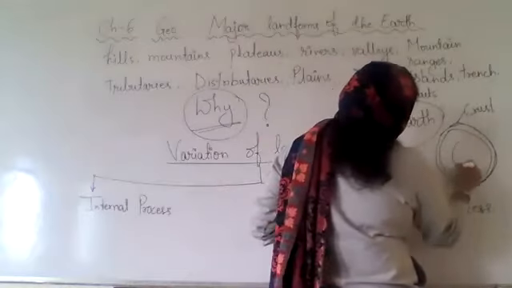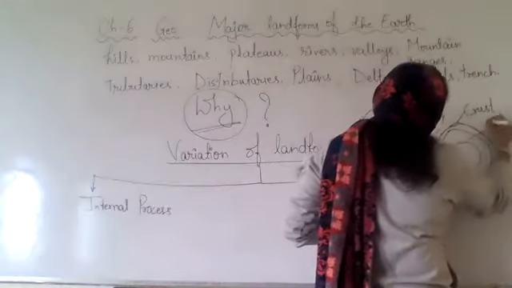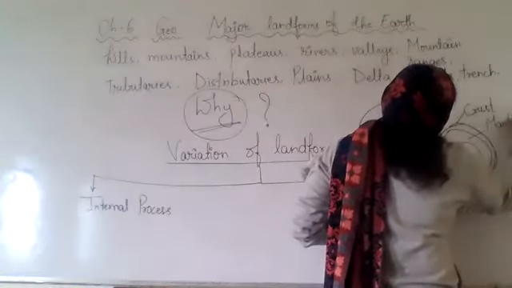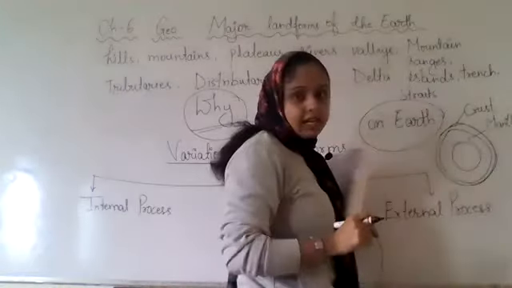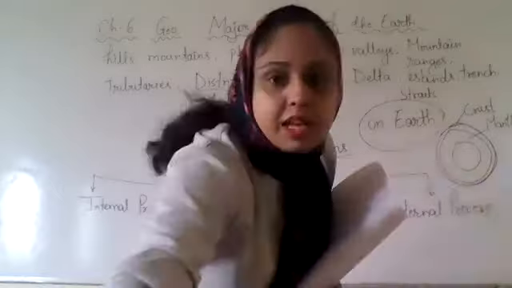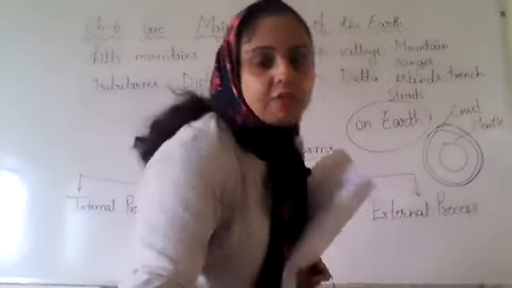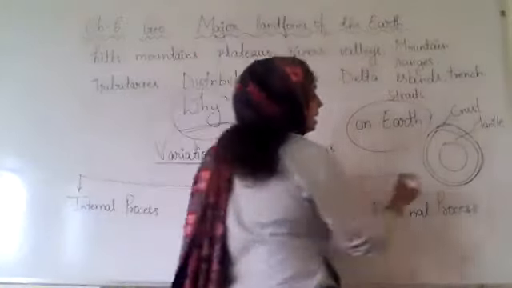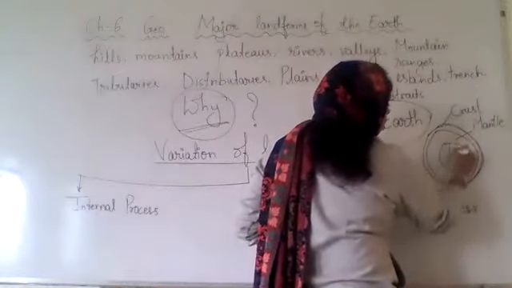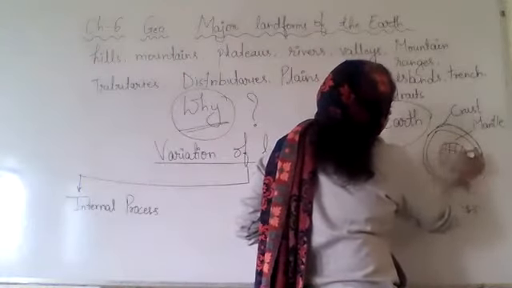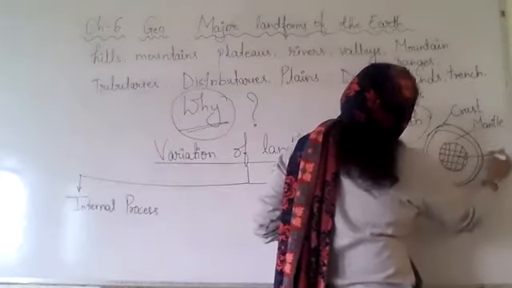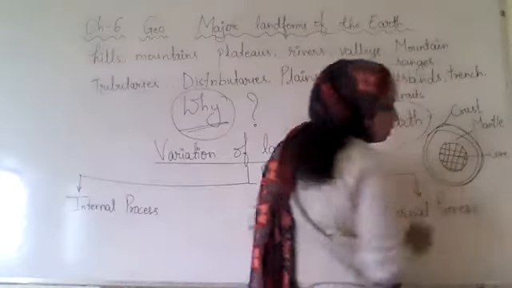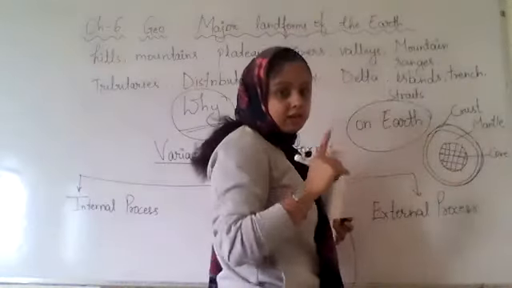Then we have the mantle. This is the second layer of the earth. And this is the core, the third layer of the earth.